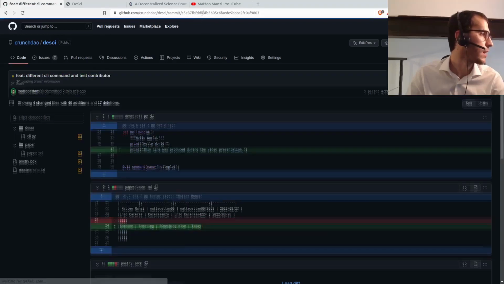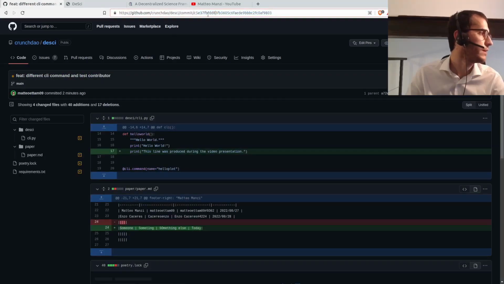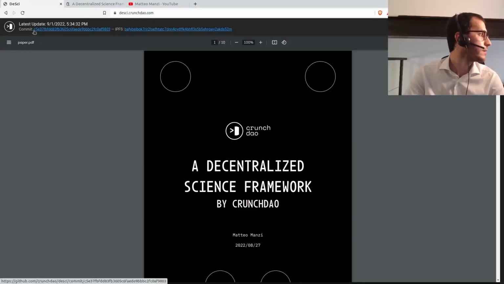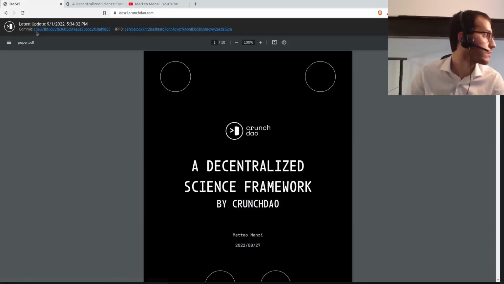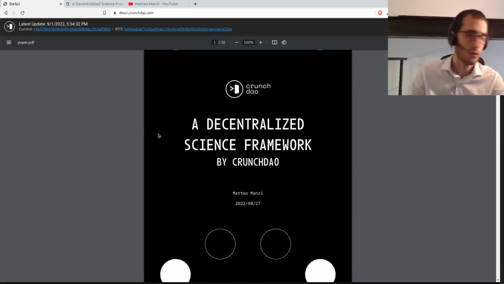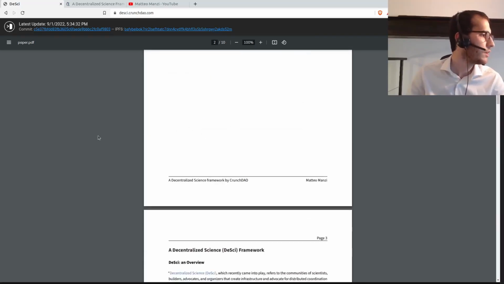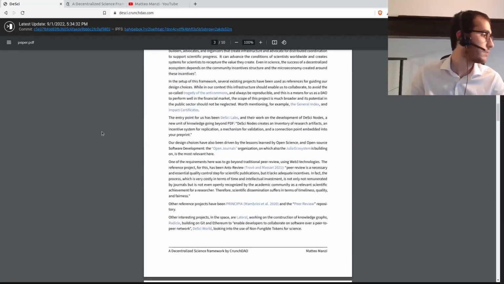You see this hash here is C5E37. Here we had a previous commit on the paper, and now we can close the GitHub. Now you will see that the commit is pointing to the last commit we did. So there's C5. This is the last version of the paper, and in fact, you see that here there's the modification we did together. There's a typo, okay. But this is the paper.